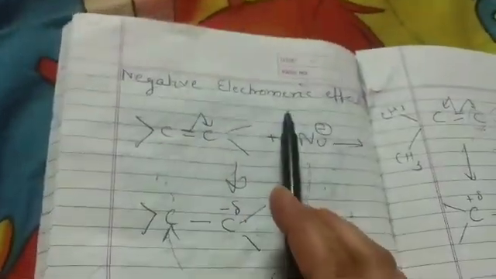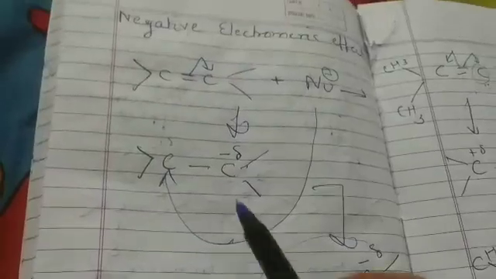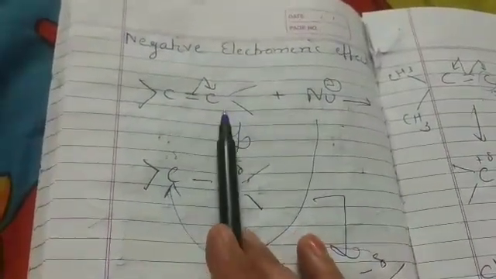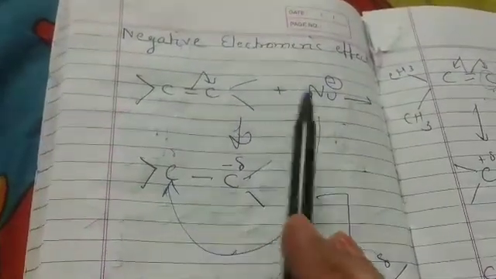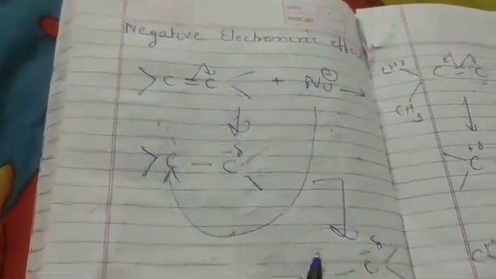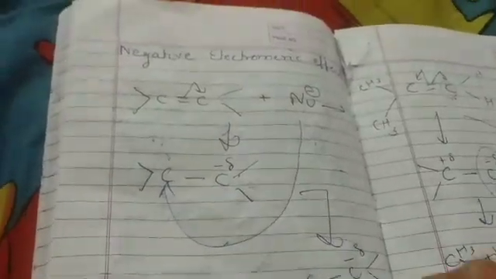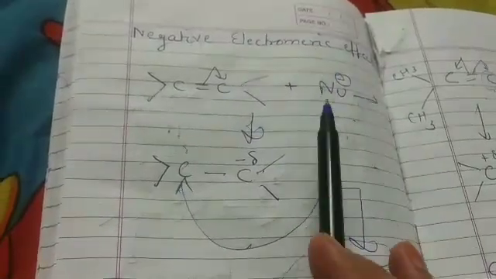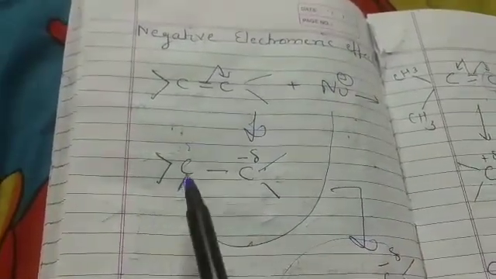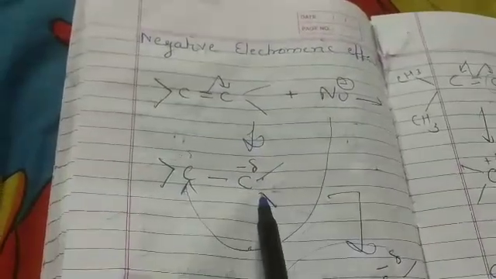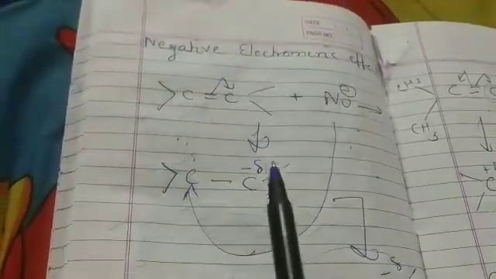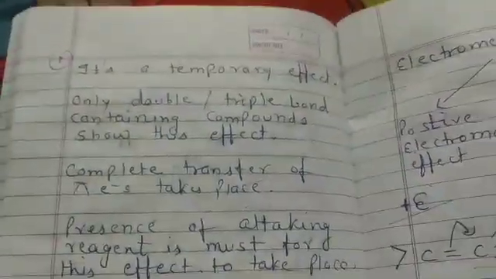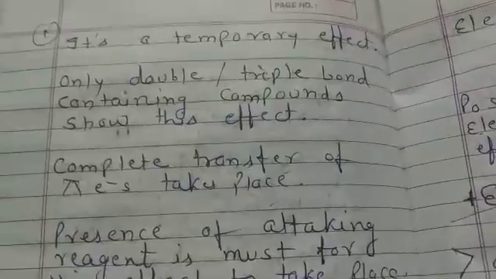So students, in negative electromeric effect, a carbanion is observed when the transfer of electrons takes place away from the atom of the attacking reagent. It's termed negative electromeric effect. Students, getting my point? I am repeating: when the transfer of electrons takes place away from the atom of the attacking reagent, it is termed negative electromeric effect. So students, this is a brief summary of electromeric effect. Thank you students.